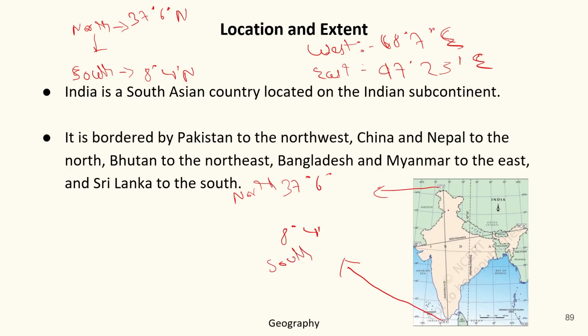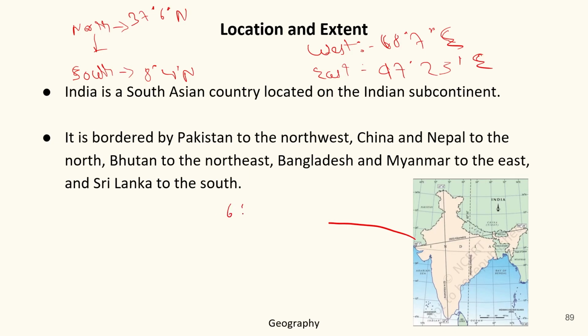So by seeing the latitudes, you could easily find the north and south extent of a place, and here we have found the north and south extent of India. Now let's take the help of longitudes to find the east or west extent of India. For the west, it starts from 68 degrees 7 minutes, and for the east, from 97 degree 25 minutes east.